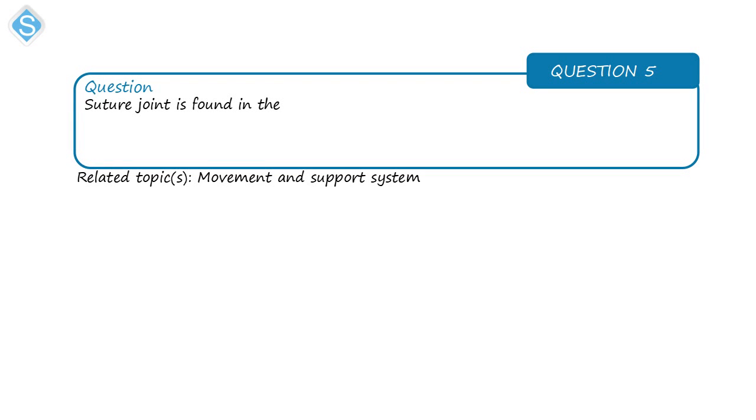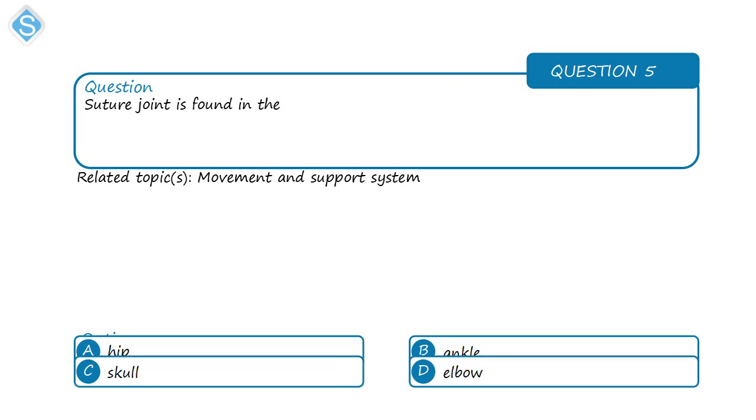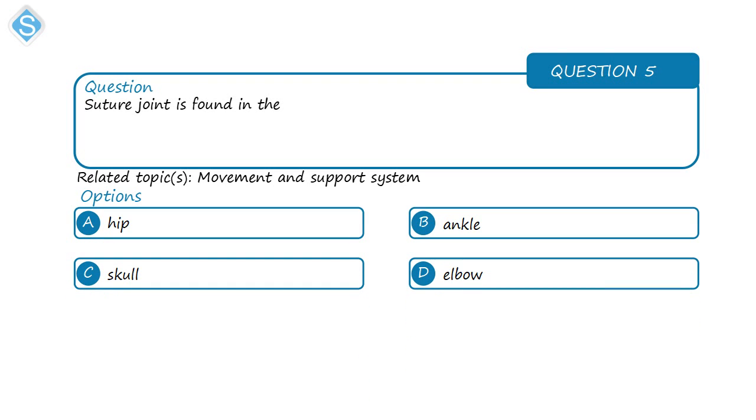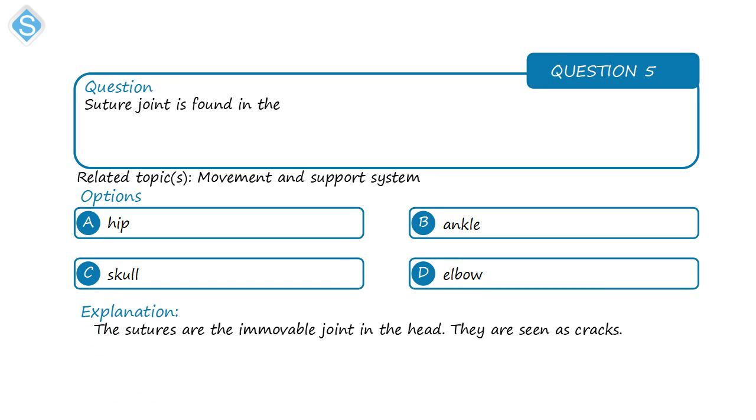Next is on movement and support system. Suture joint is found in the, correct option is skull. So the sutures, they are the immovable joints that are found in the head, okay, in the skull, the bone of the head. So if you look at the skeleton of a human, for example, you see some cracks there. Those cracks are joints, okay, where bones have been fused, and those joints are immovable.